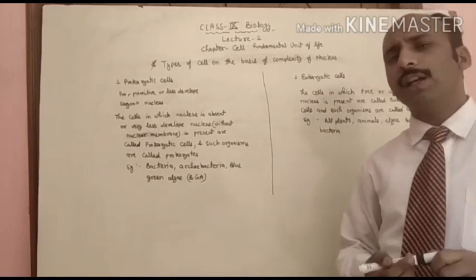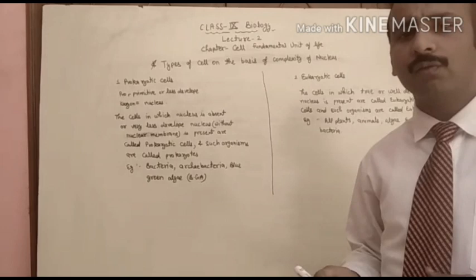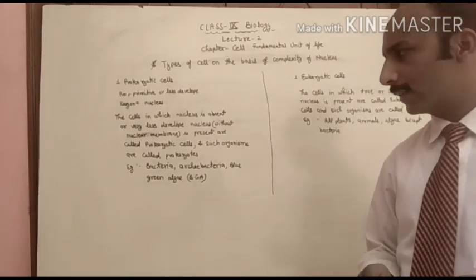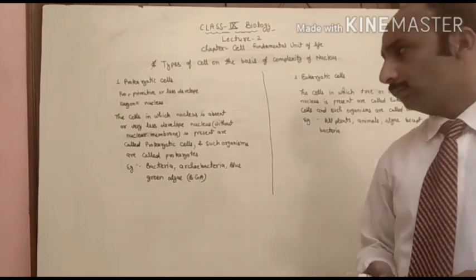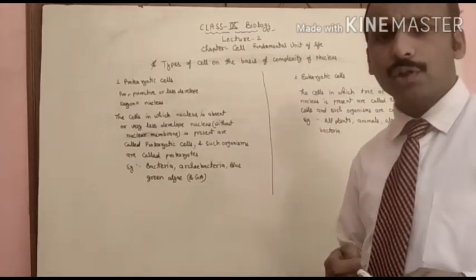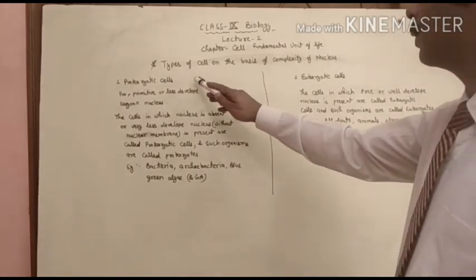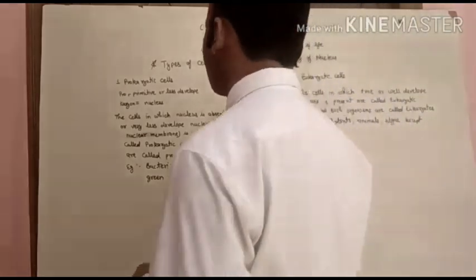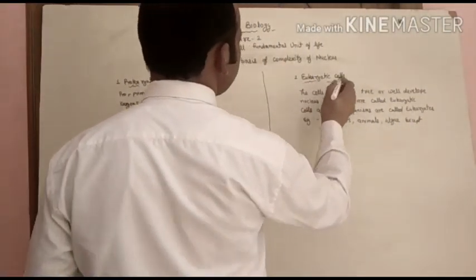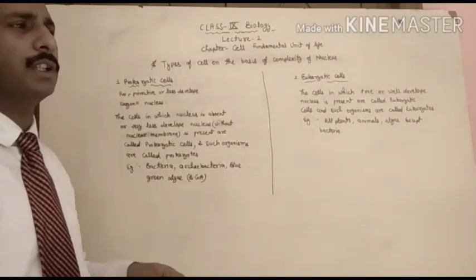In the last video, we discussed the general things of the cell: what is the cell, what is the definition of the cell, who discovered the cell and how he discovered it. We also discussed unicellular and multicellular organisms. Today we are discussing prokaryotic cells and eukaryotic cells. These are the topics on the basis of the complexity of the nucleus.